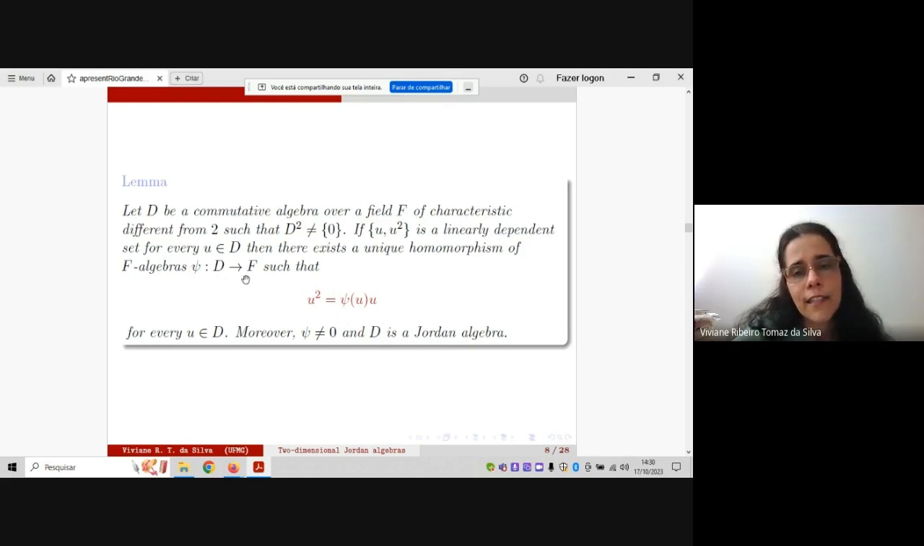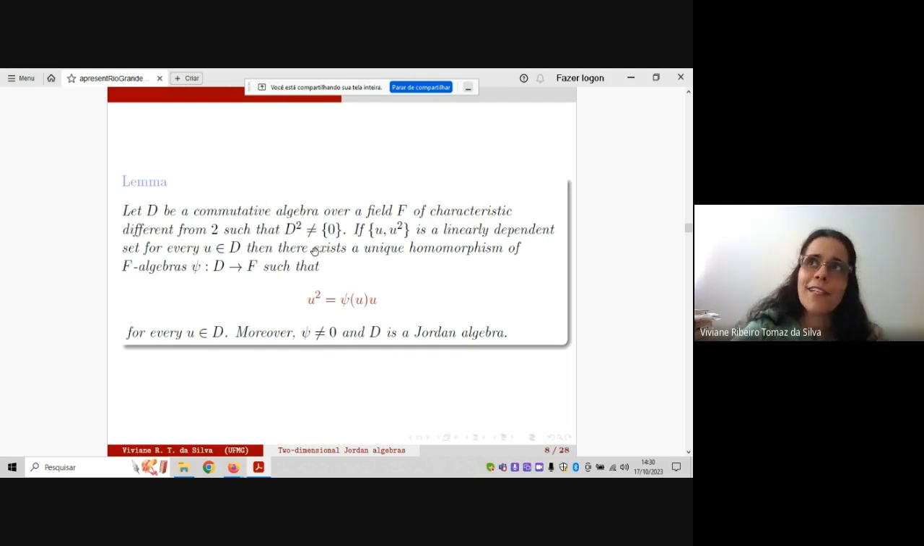And the first important point is that this map is actually a homomorphism of algebras from D to F, okay? And moreover, this map is not zero, it is easy, and D is a Jordan algebra, okay? Then we prove that when we have an algebra like this, the algebra must be a Jordan algebra, even for any dimension.